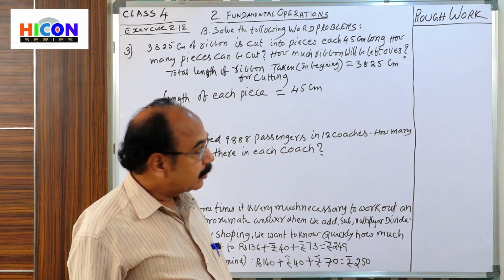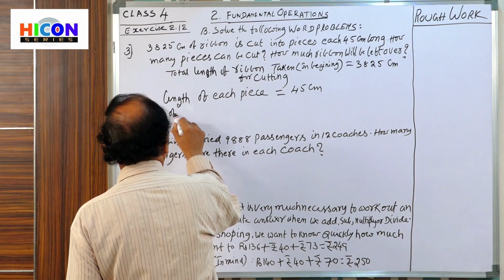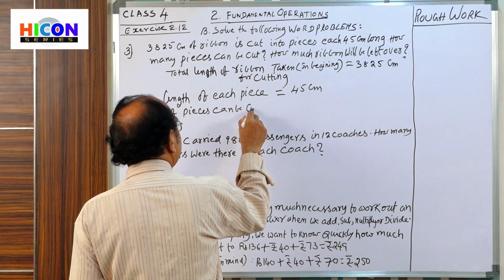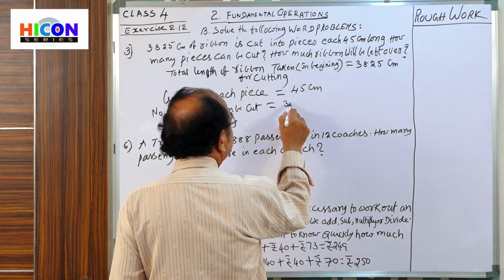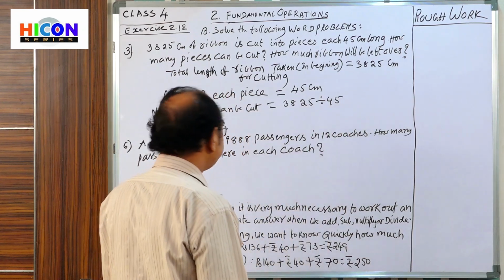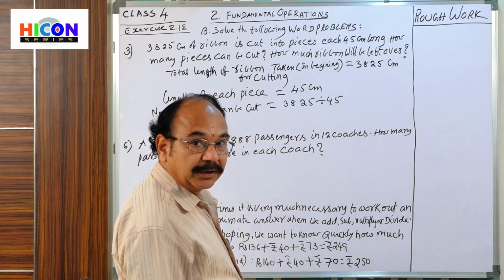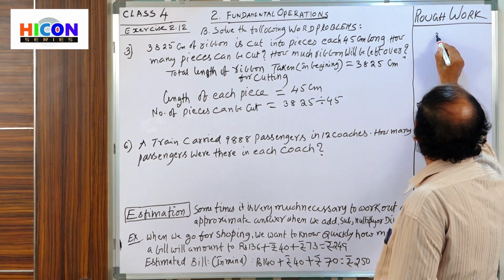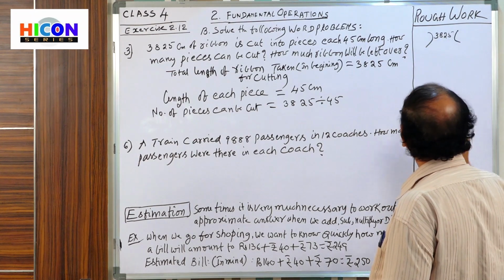Number of pieces that can be cut is equal to 3825 divided by 45. So show the division mark: 3825 is to be divided by 45.